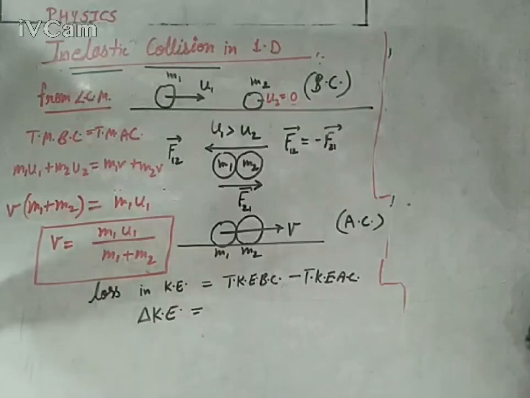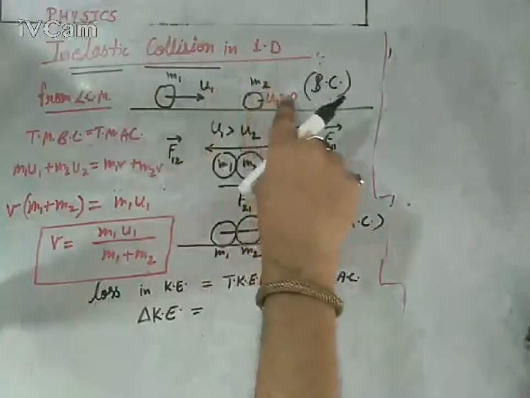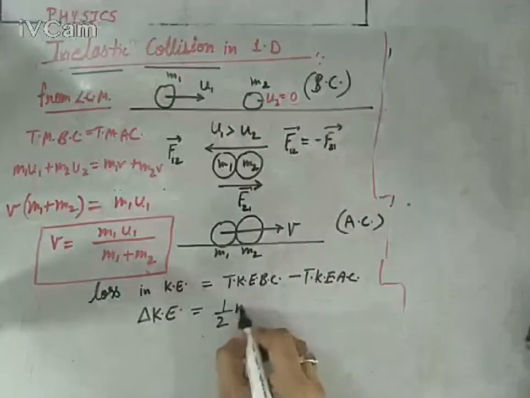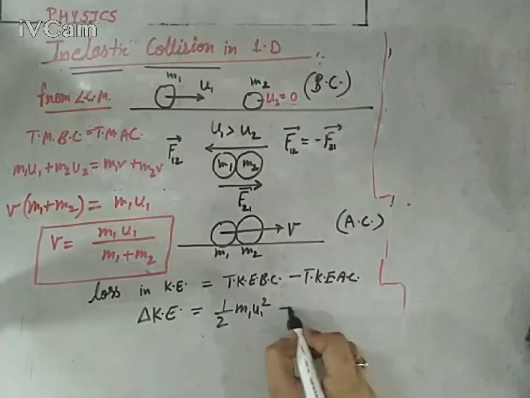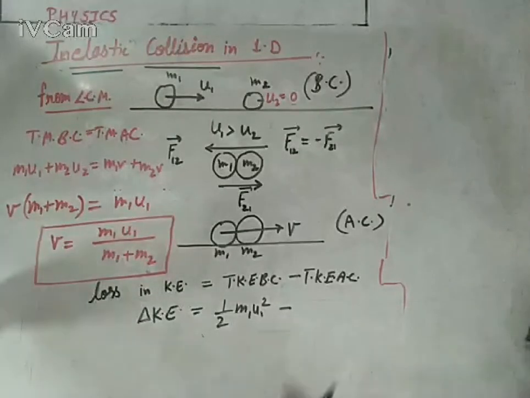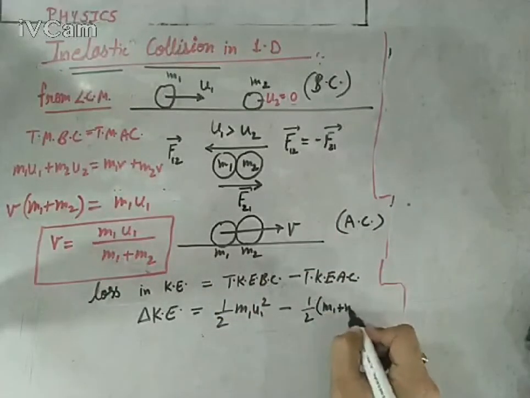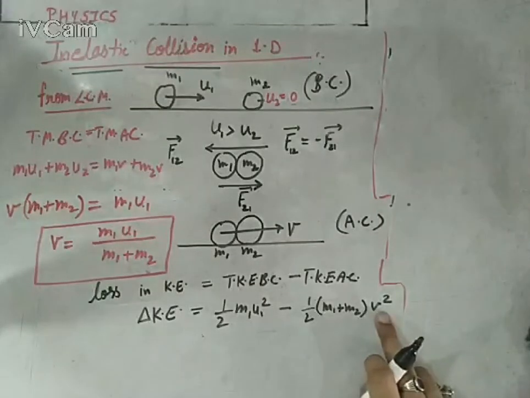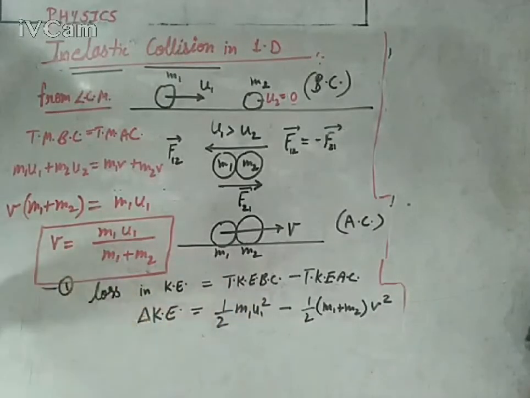So delta KE is the total kinetic energy before collision, half M1 U1 square plus half M2 U2 square. But U2 is 0, so it is clearly half M1 U1 square only. Minus the total kinetic energy after collision. After collision, the velocity is V and the mass is M1 plus M2, so half M1 plus M2 into V square. Now you can place the value of V. V is M1 U1 upon M1 plus M2; let's call this equation first.